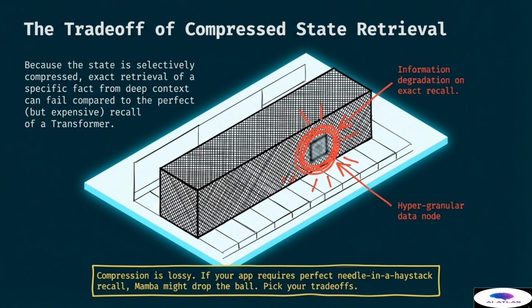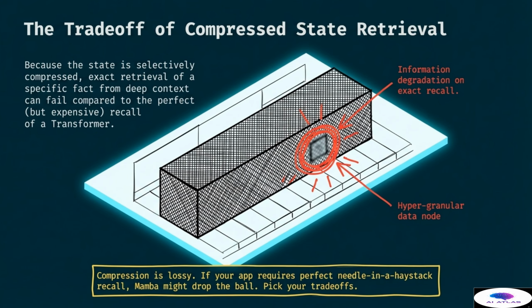You gain massive speed and memory benefits, but you lose the guarantee that every single bit of information is perfectly preserved. This page reminds us that there is no one-size-fits-all solution in AI architecture. You must pick your trade-offs based on the specific needs of your project. If you are summarizing a book, lossy compression is fine. If you are retrieving a specific password from a 1,000-page document, you might need the more expensive and heavy architecture